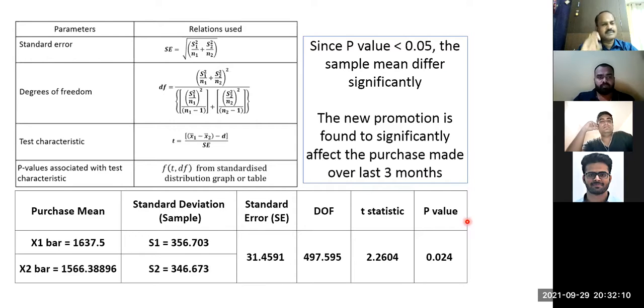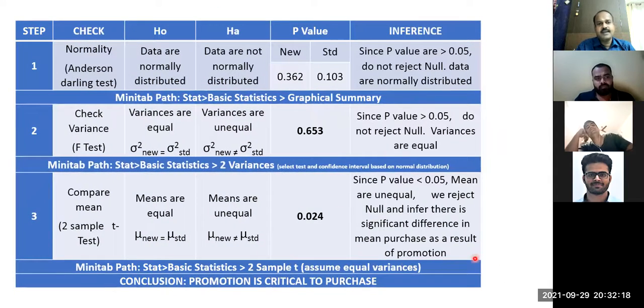So it all depends on your level of significance. When you say 5%, look for less than 5%. When you say 10%, look for less than 10% or less than 0.1. Now the same thing you can do in Minitab. Minitab also throws the same p-value, and so the conclusion is drawn.